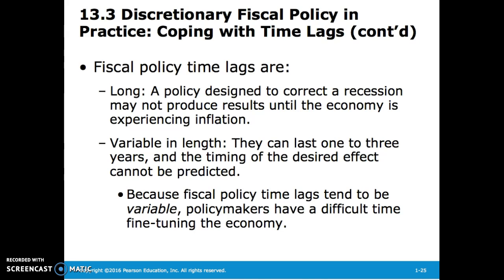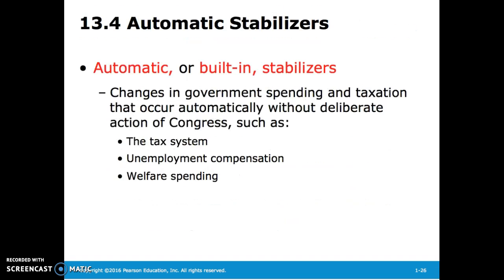So fiscal policy time lags are typically long. Policy designed to correct a recession may not produce results until the economy is experiencing inflation. They're also variable in length. They can last 1 to 3 years, and the timing of the desired effect cannot be predicted. This is because fiscal policy time lags tend to be variable. Policymakers have a difficult time fine-tuning the economy.